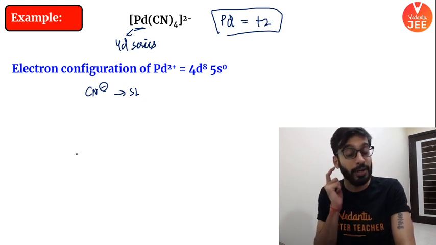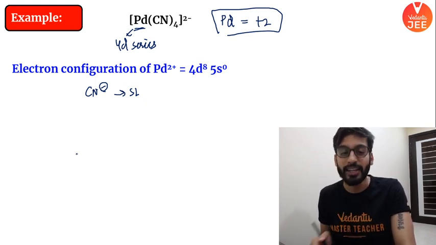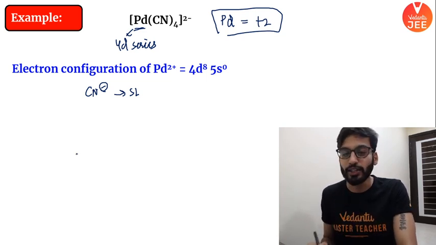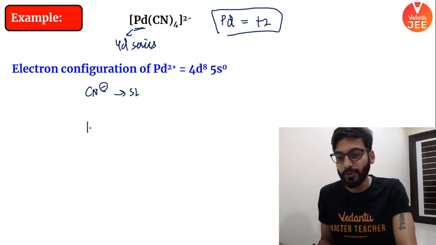Make sure, keep this point in mind, that palladium is actually a 4d element. It is coming from the 4d series. Keep that point in mind. I'll talk about that in a bit. So beta, what will happen here again? Same funda, same funda.